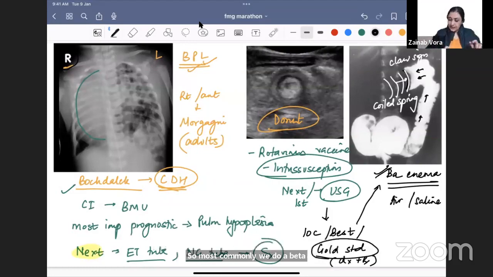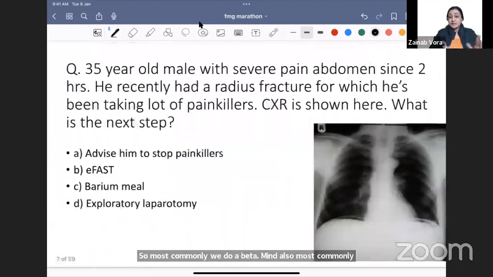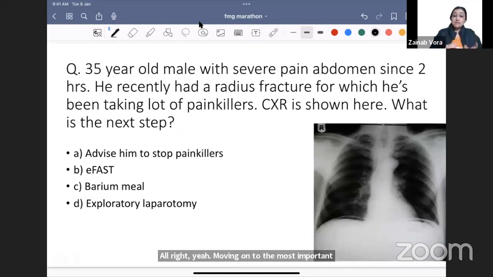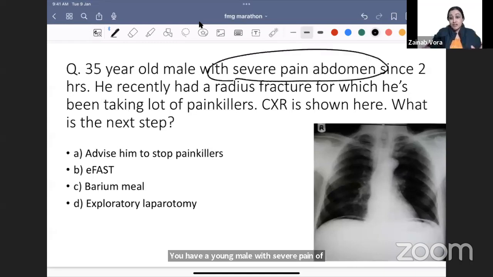All right, yeah. Okay, moving on to the most important question. You can't get this wrong. You have a young male with severe pain abdomen. The moment you see someone with severe abdominal pain, and what X-ray are you seeing? Chest X-ray. Pain abdomen, but chest X-ray given. Directly, where will you look? You will directly look under the right diaphragm.